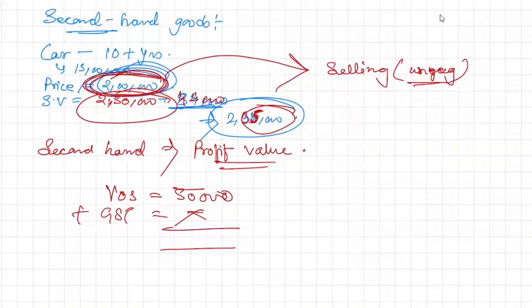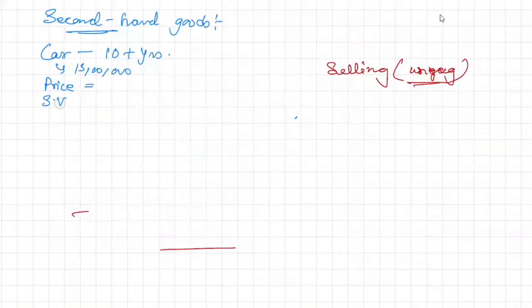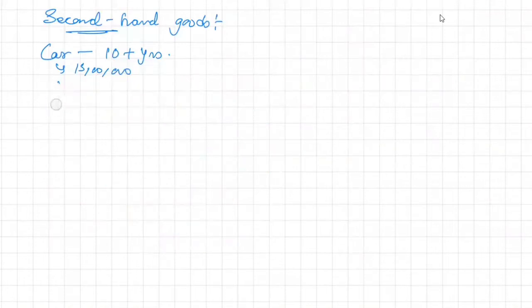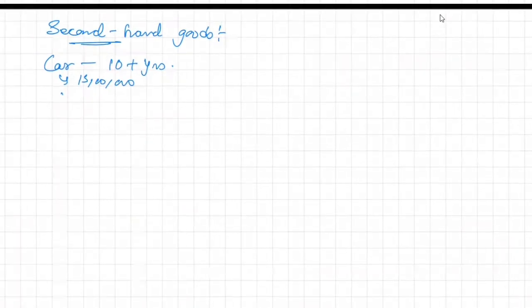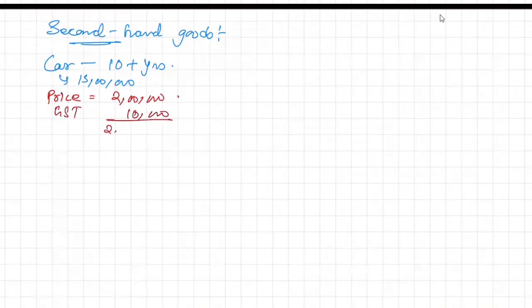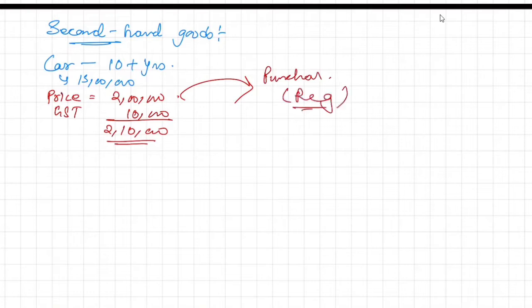Suppose now the whole scenario will change. Suppose I bought it for a price of 2 lakh, and let's assume the GST which I paid was 10,000. So the amount I paid was 2 lakh 10,000. And suppose I purchased it from a registered dealer. So whatever tax I gave there, I would have taken ITC. Correct. So effectively, my price would have become 2 lakh. Now, if I sell it at, say, for example,